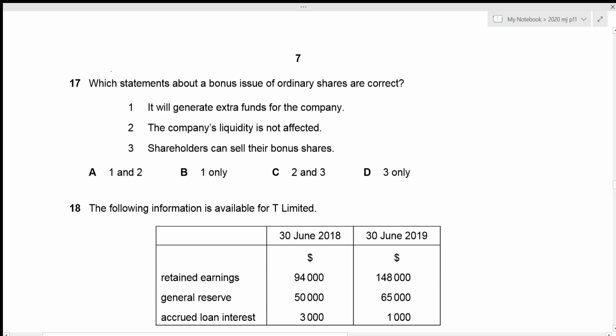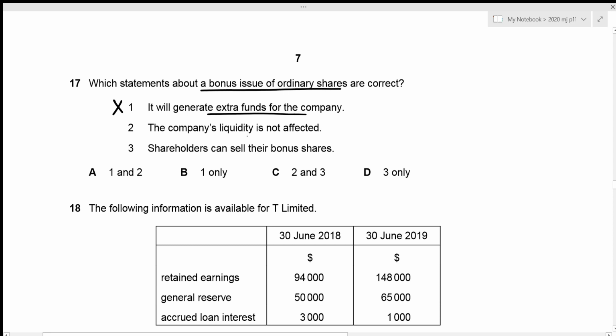We need to figure out which statements about a bonus issue of ordinary shares are correct. The first one is that it will generate extra funds for the company. So remember that whenever a company issues bonus shares, there is no cash flow. So no outside party is giving in any sort of cash. We are utilizing our own reserves to increase the number of shares. So it cannot generate any extra funds. The first statement is incorrect. The second one is that the company's liquidity is not affected.